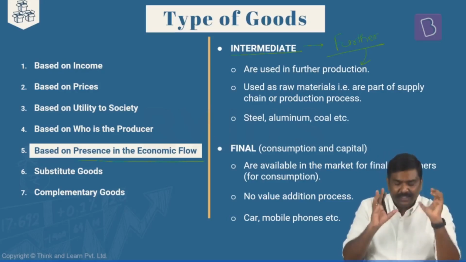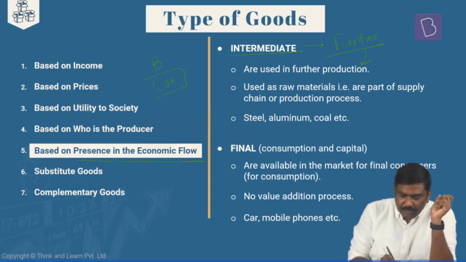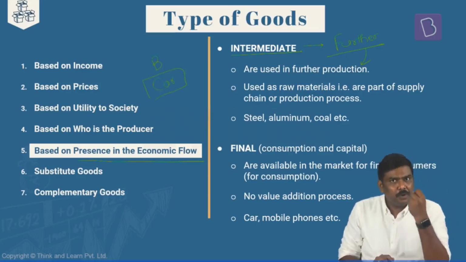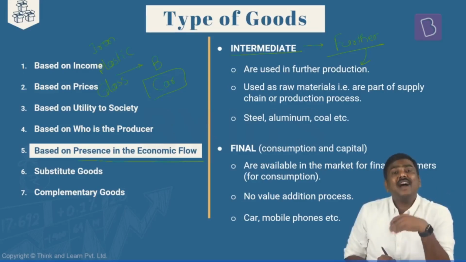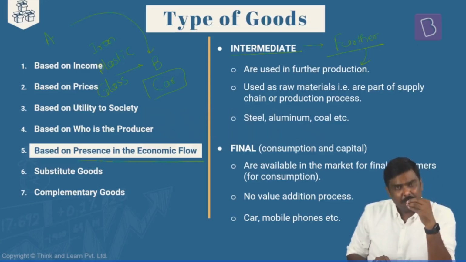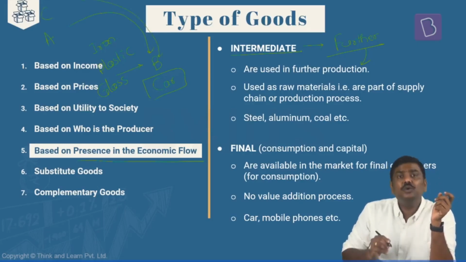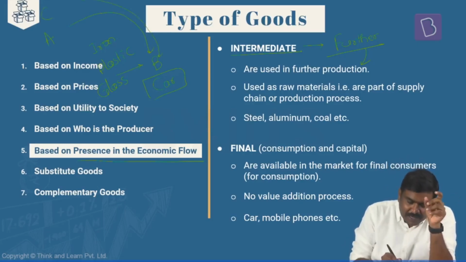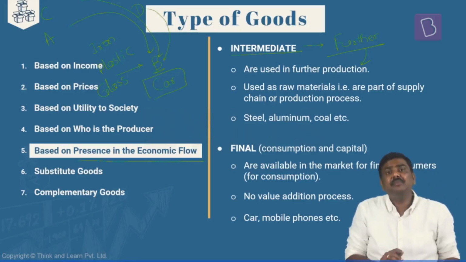For example, let's imagine here is a producer B who is producing cars. But for this manufacturer B to produce a car, he will require iron, plastic, and certain glass, etc. Now, there is another company, let's say A, which is supplying iron to company B. Another company, let's say C, is supplying plastic to company B. And another company, let's say D, is able to supply glass to company B.